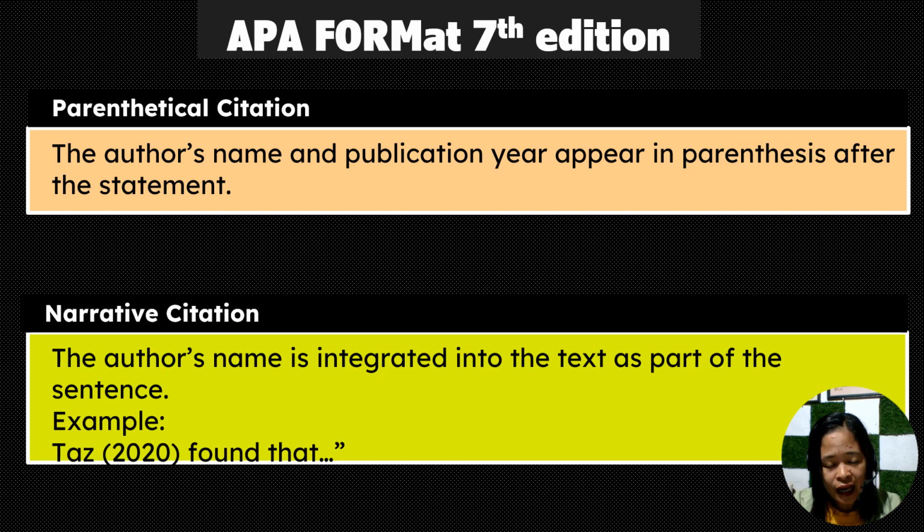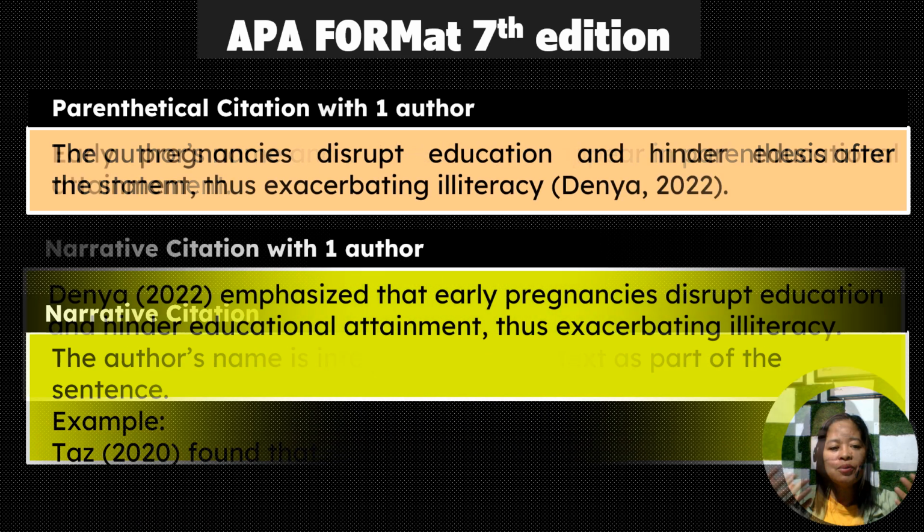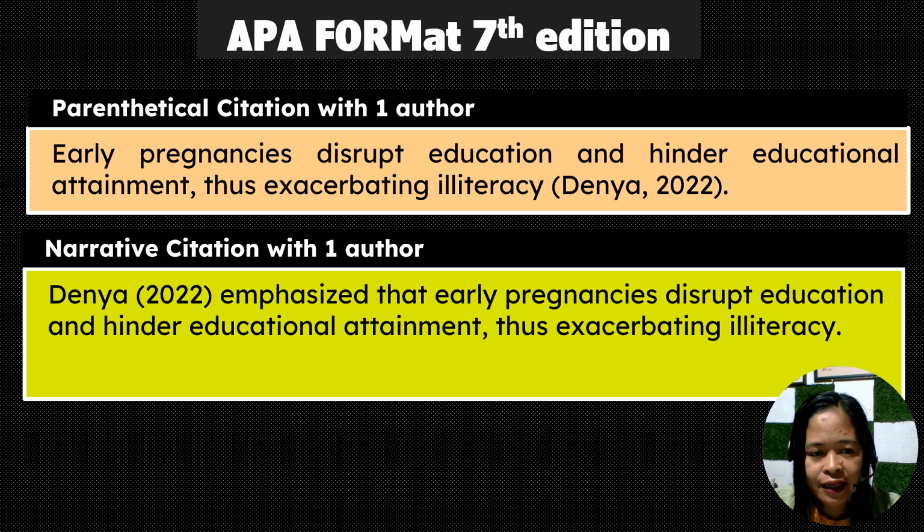Now, when we cite using the narrative citation, the author's name is integrated into the text as part of the sentence. For example, Tas (2020) found that. So how do we cite in parenthetical and narrative citation if we only have one author?